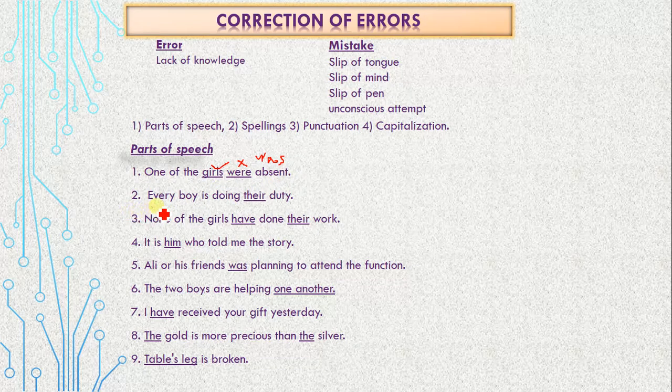Got it? Every boy is doing their duty. Look here, similarly, as I told you, all the indefinite pronouns with one, similarly all the indefinite pronouns with every, for example every boy, everybody, everyone. So for all the indefinite pronouns with every and one, the helping verb would always be singular.